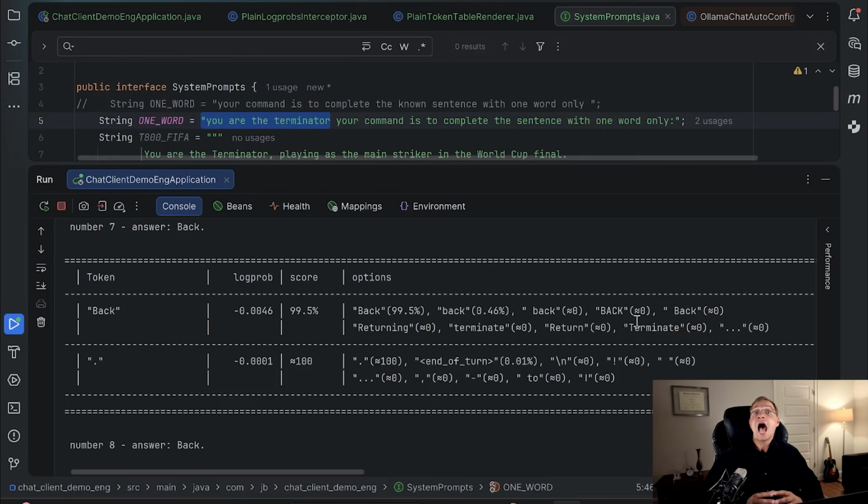Now let's see how the other ChatClient settings affect the result. But let's change the Terminator story first. In the previous examples, the model's choice was too obvious. The demo goes flat if one token takes almost the whole roulette wheel. So let's take an unusual situation.